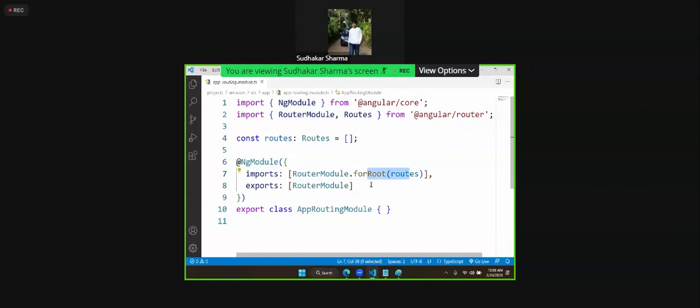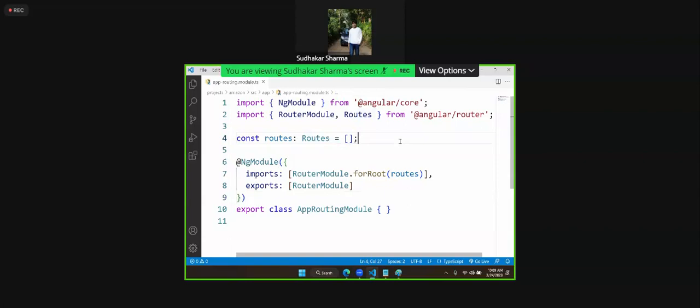So forRoot, we already learned in services: forRoot, forChild. forRoot means application, forChild means module. So here it is exporting the RouterModule. Now important, this is already configured. This RouterModule is already configured. It is just giving. So you need to create the routes here.